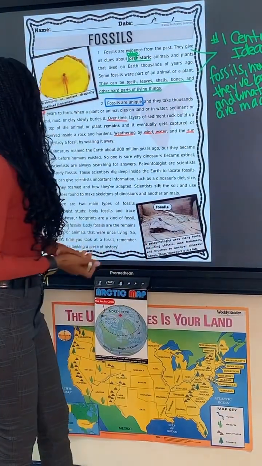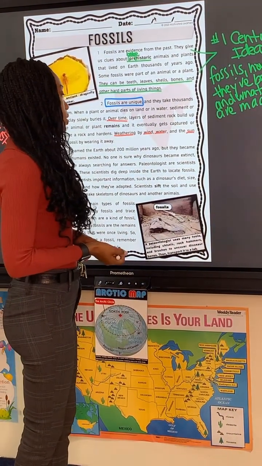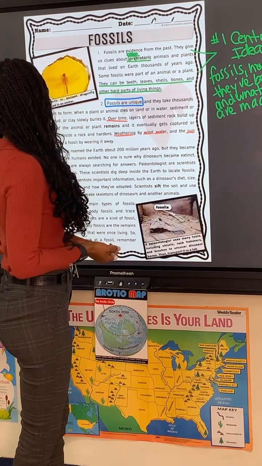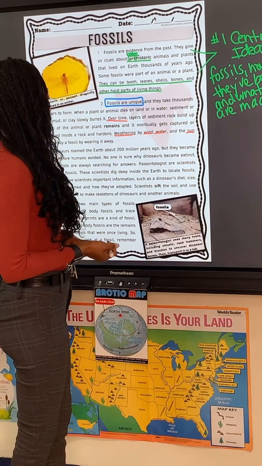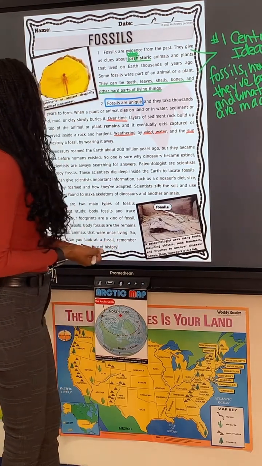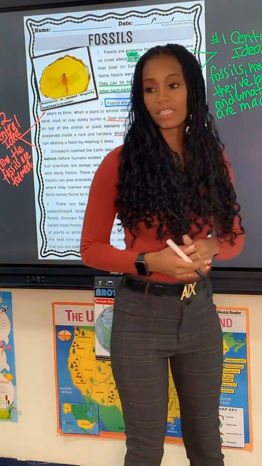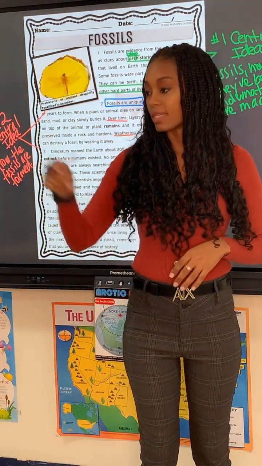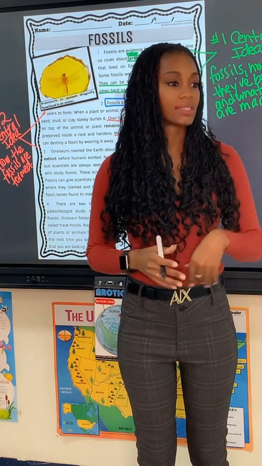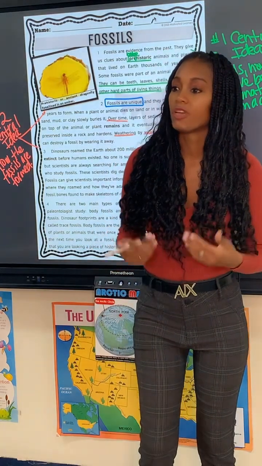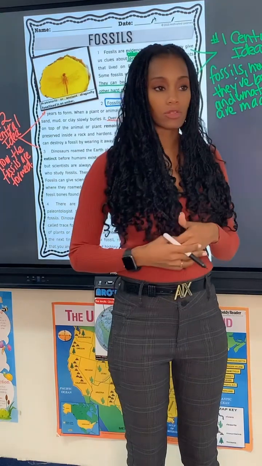Here we go. Dinosaurs roamed the earth about 200 million years ago, but they became extinct before humans existed. No one is sure why dinosaurs became extinct, but scientists are always searching for answers. Stop. Why are scientists always searching for answers? Yes. So they can know why dinosaurs are extinct. But what kind of people are they? Yes. They're curious. They are curious individuals, and they're always looking for answers. So they keep on searching.